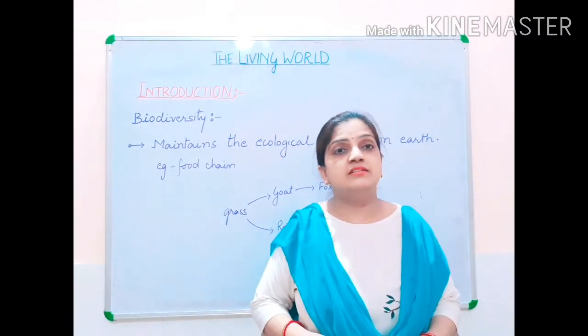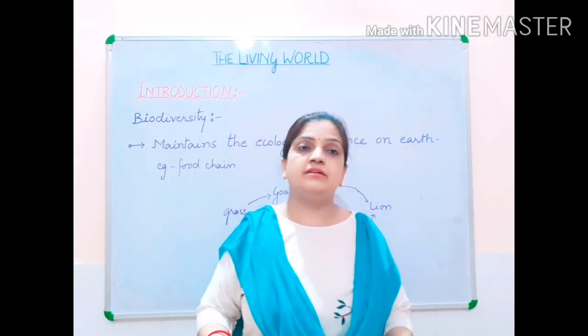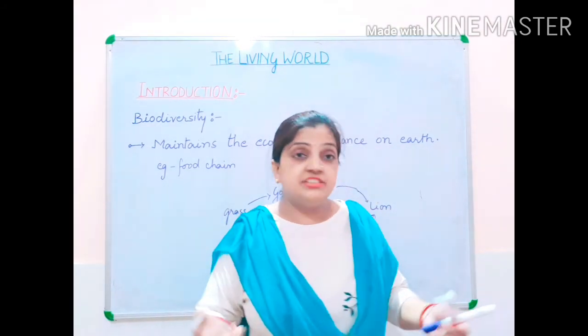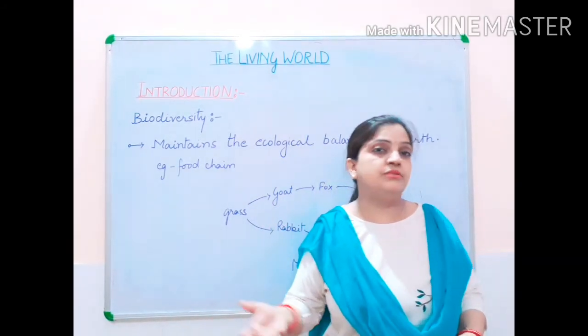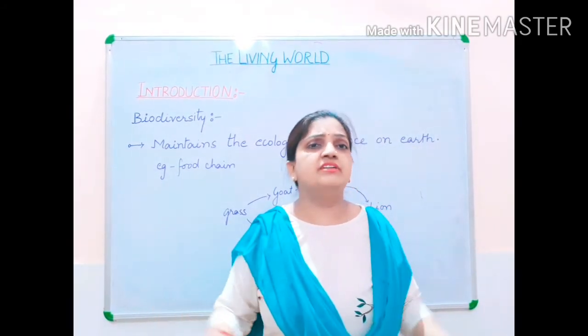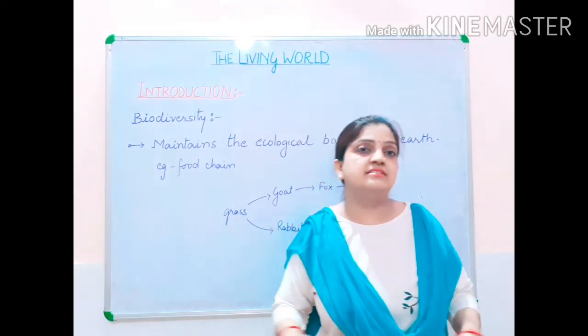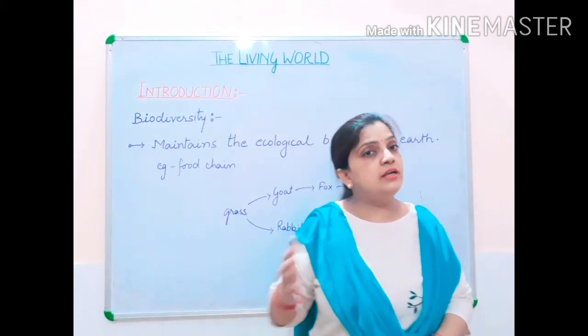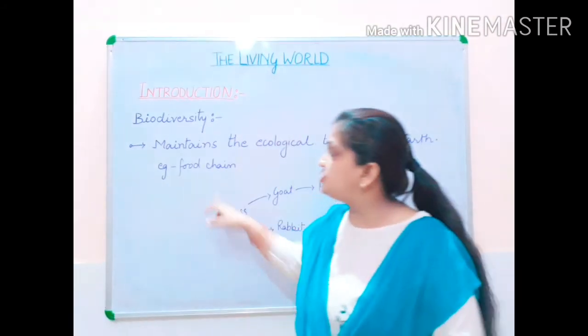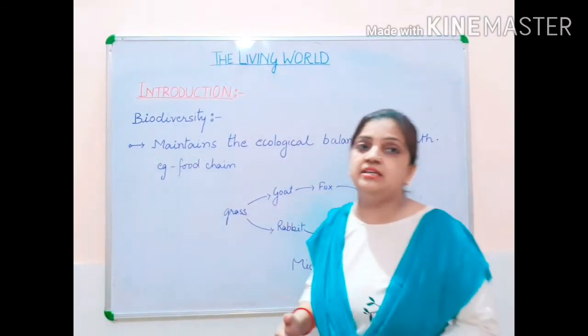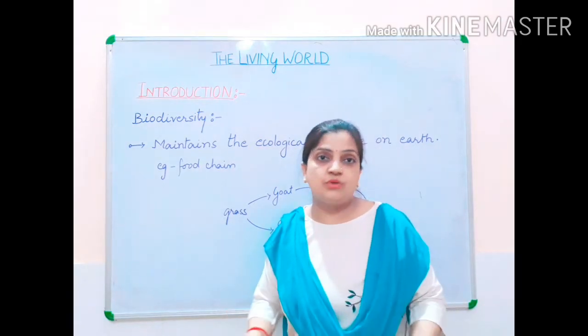Even human beings, some are vegetarians, some are non-vegetarians. Animals, some are herbivorous, carnivorous, omnivorous. So different categories of living organisms are there, and they all are dependent on each other for food.